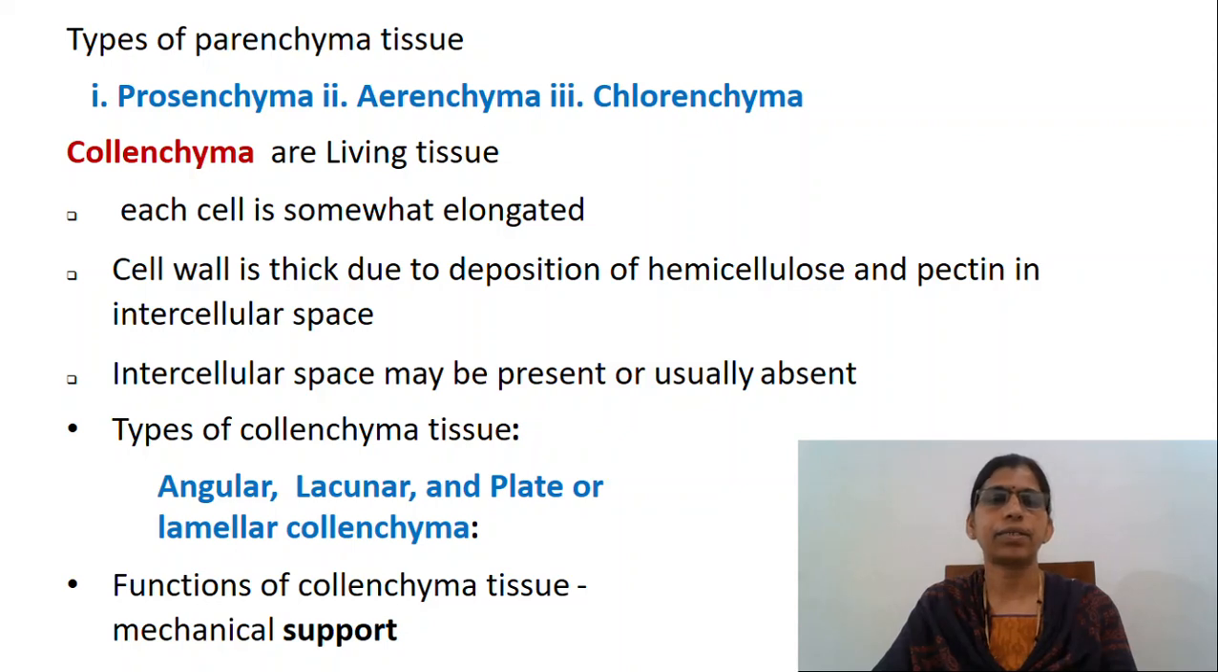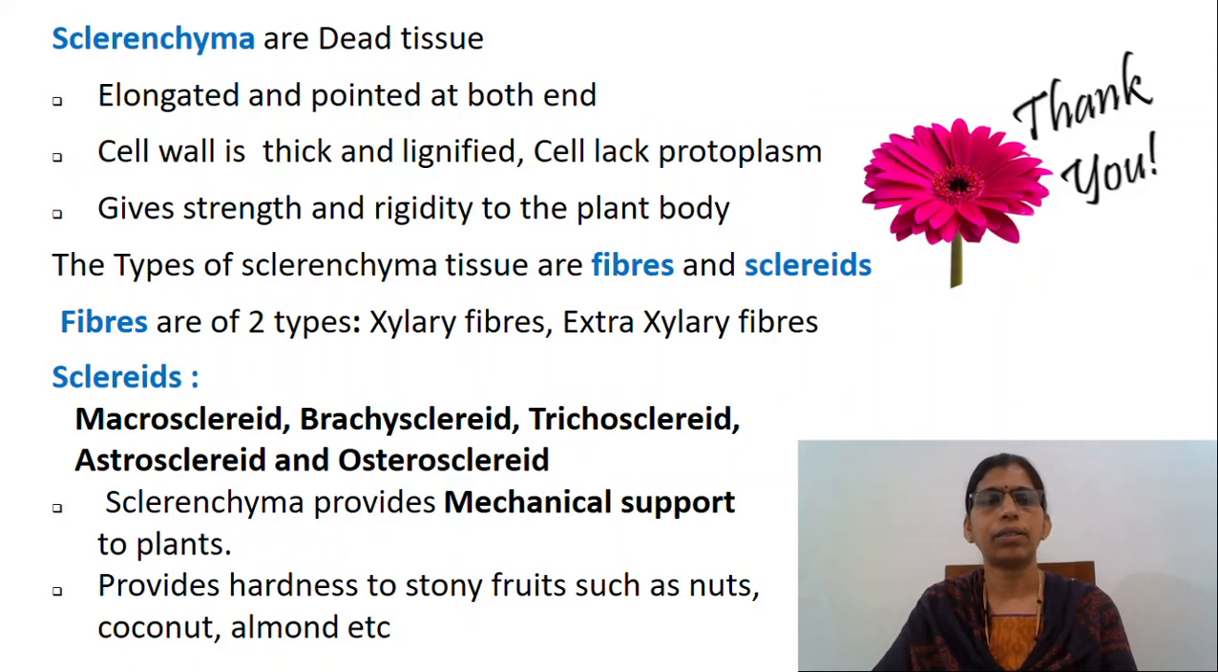The characteristics of sclerenchyma are: they are dead tissue, shape is elongated and pointed at both the ends, cell wall is thick and lignified, cell lacks protoplasm. It gives strength and rigidity to the plant body. The types of sclerenchyma tissue are fibers and sclereids.